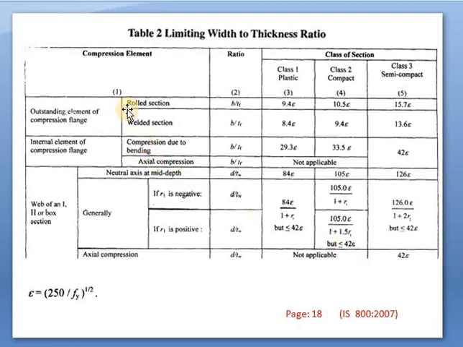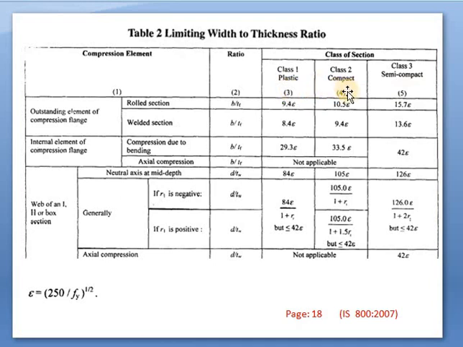Okay. So these different section names are given, and that has also already been mentioned on page number 18. There is a full page, but I have taken this half page of page number 18. So compression elements ratios b to tf, if it is visible, b upon tf. tf is nothing but the thickness of flange. b, that is small b, is the width of the section, divided by tf, the thickness of flange. So what should be the criteria for this? Again, the sections have been divided into three classes, that is class 1, class 2, class 3.